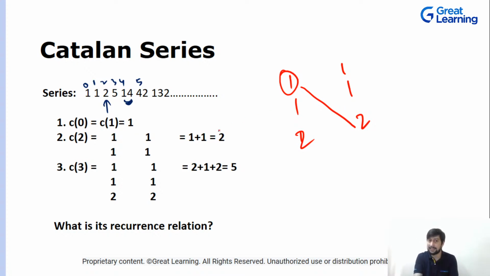Ashish, what is Catalan series? So remember, this is how you figure it. Basically what is happening is this 1 and 1, when you write it twice over here, then this number is multiplied with this, and this number is multiplied with this. So the 0th Catalan number is multiplied with the last. Same goes for this, the last one is multiplied with 1.